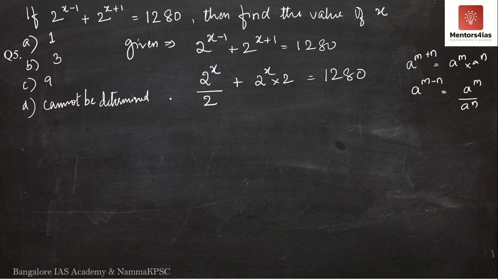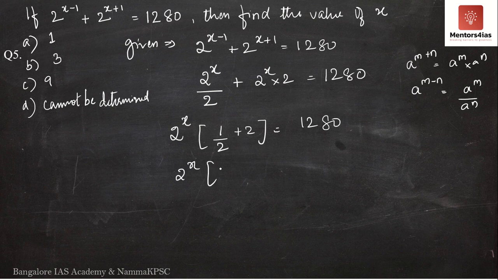1280. Now if you look here, I have 2 to the power x common. So I will take 2 to the power x outside, I will take it as common. Once I have taken 2 to the power x outside, what am I left with? I have 1 by 2 plus 2 is equal to 1280.